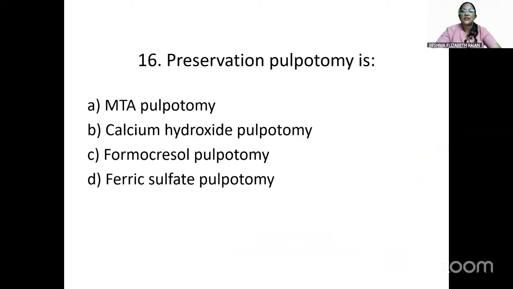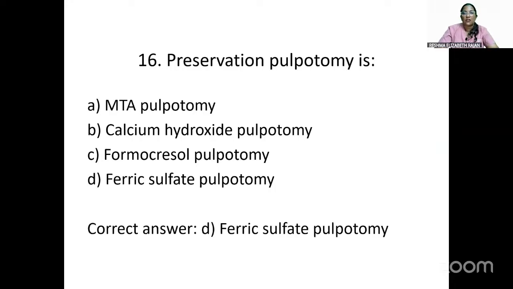So next question is, preservation pulpotomy is, the options are MTA pulpotomy, calcium hydroxide pulpotomy, formocresol pulpotomy, ferric sulfate pulpotomy. Here you should remember the classification of pulpotomy. There are three major classifications. If you know about devitalization, preservation, and what are all the materials used in that, you can answer this question. So the answer is actually ferric sulfate pulpotomy.